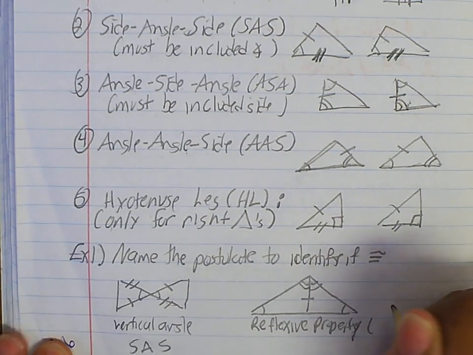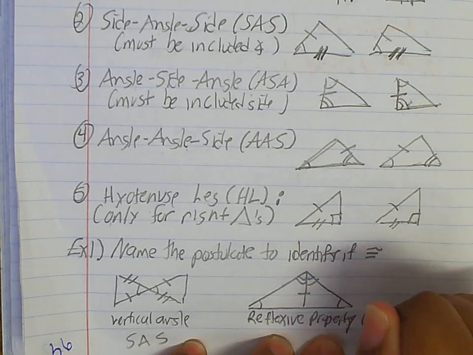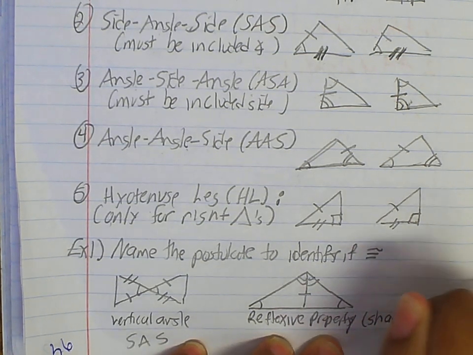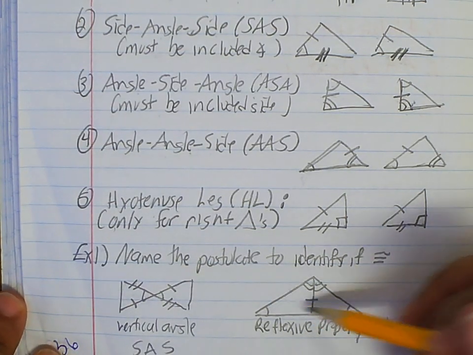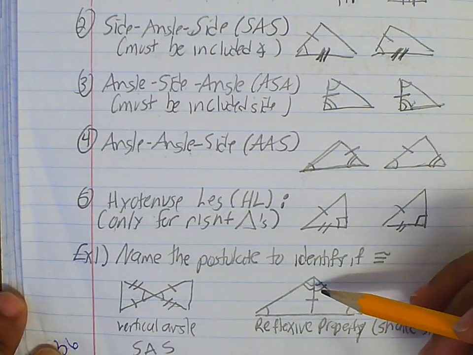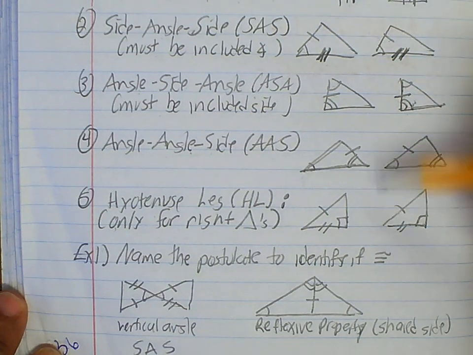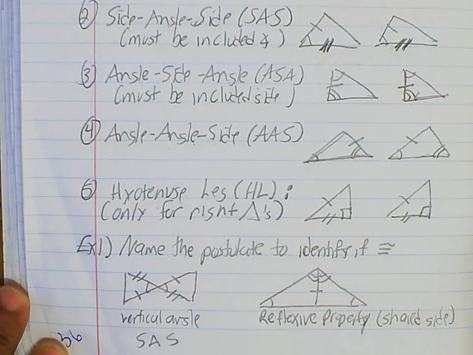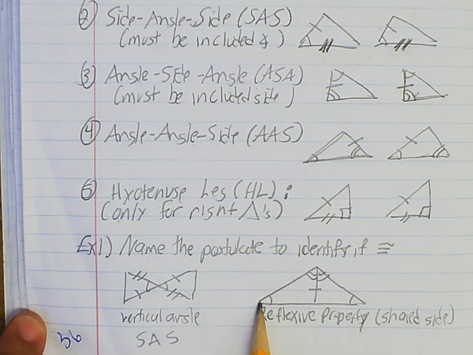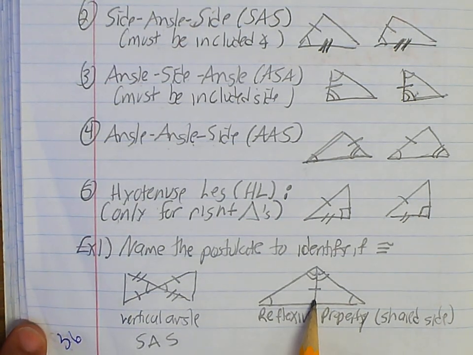Uh-oh, shoot. And then I'm going to put shared side. Ooh, I'm almost at the end. I'm running out of room here. And then I'm going to think about this. I'm going to look at the different things I have written on the triangle, and then I'm going to look at my properties. That's how you do it. There's one property we can't quite see, but that's okay. You guys have it. So I say I have an angle, and then I have a side.